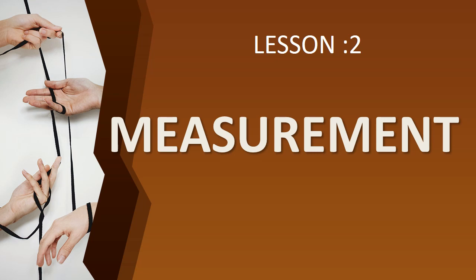We can call the MKS system the metric system. The metric system was first adopted in 1791 in France. Comparing to the MKS system, the CGS system is very small. These are all the things we have learned in the previous classes.